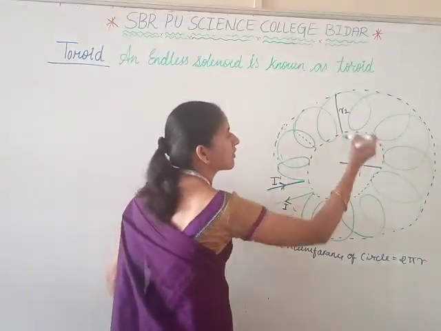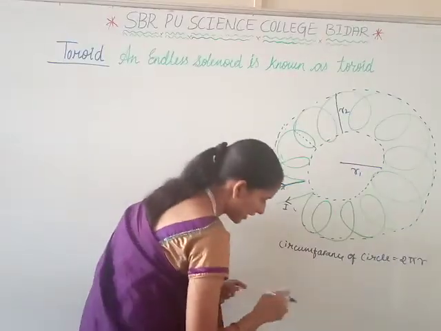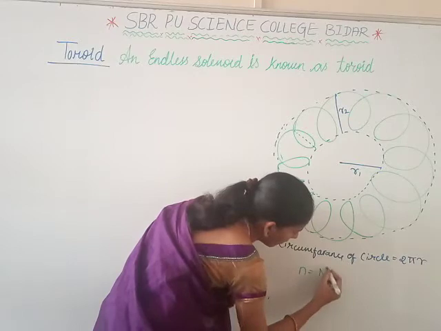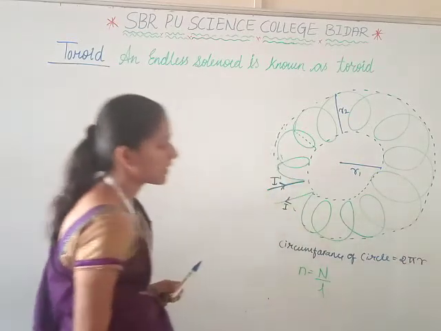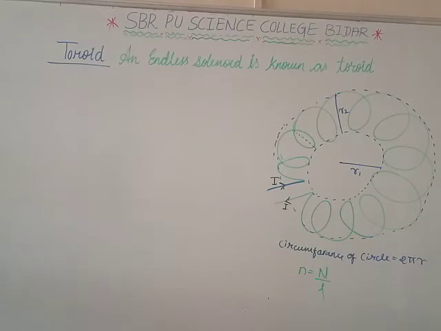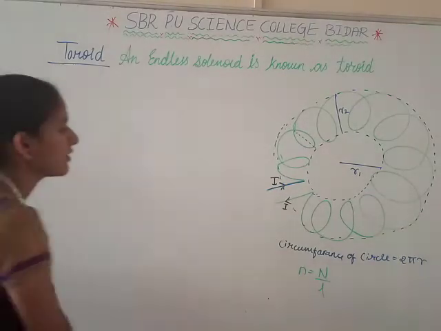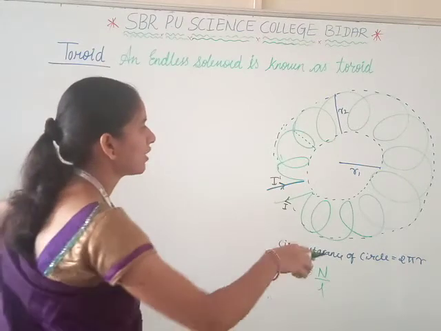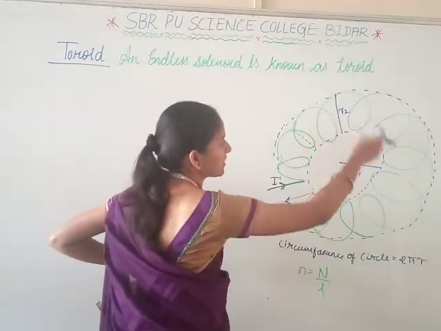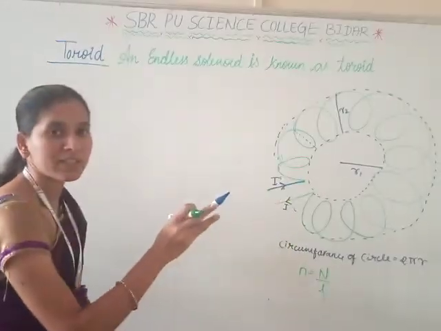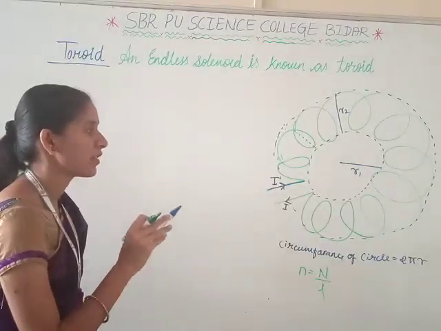That n number of turns means turn density. The turn density small n is equal to the number of turns per unit length. We have to find the magnetic field due to a current in the closed loop, in which the toroid, an endless solenoid, carries the current.